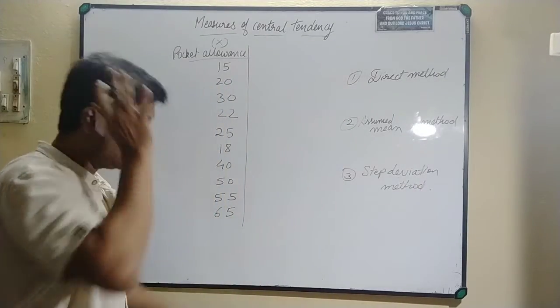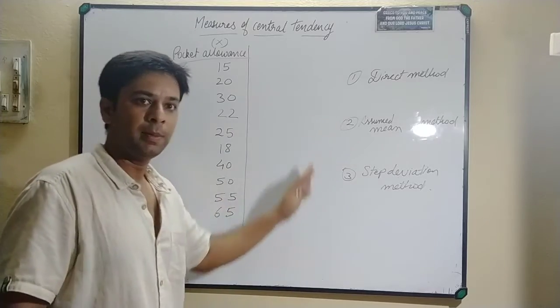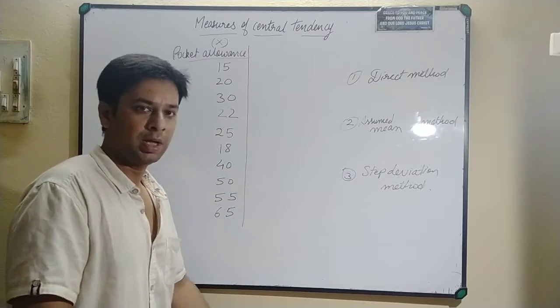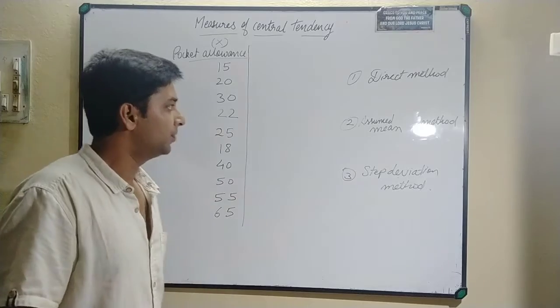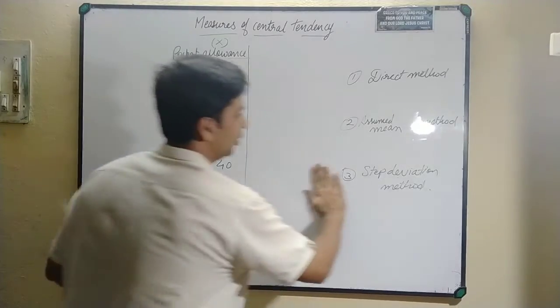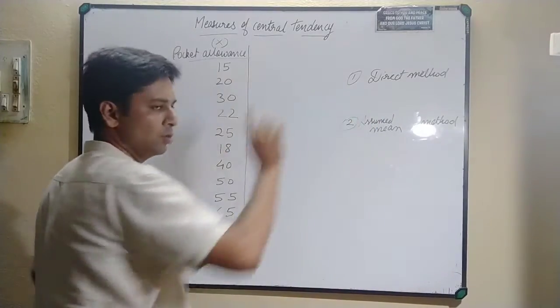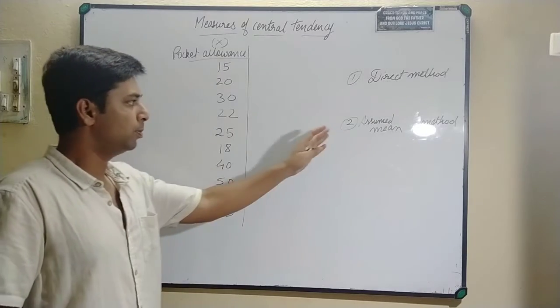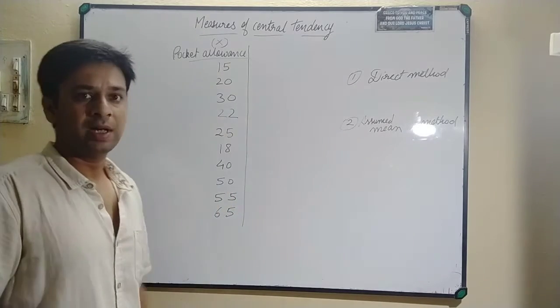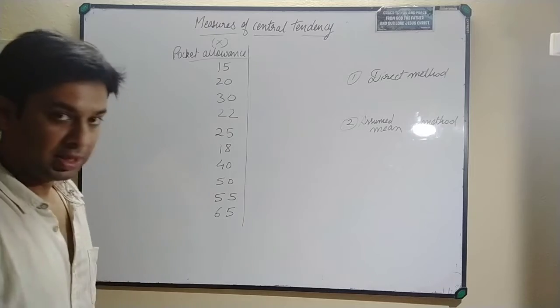So the first one will be the direct method. Forget about these two, we will be doing them later, okay. As of now we are going to do the first two, the direct method and the assumed mean. We are going to solve this kind of question. Now how to proceed here, okay.